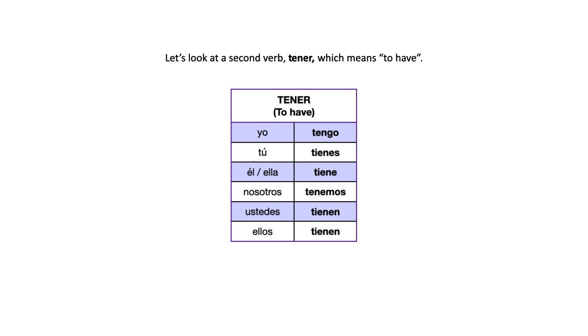You guys have. Ellos tienen. They have, right? This is the verb tener in Spanish. It means to have. So what does nosotros tenemos mean? It means we have. What does ellos tienen mean? It means they have. And so on and so forth, right?